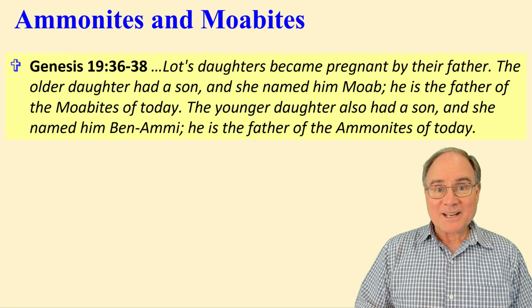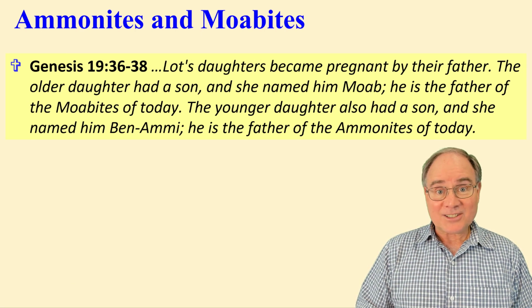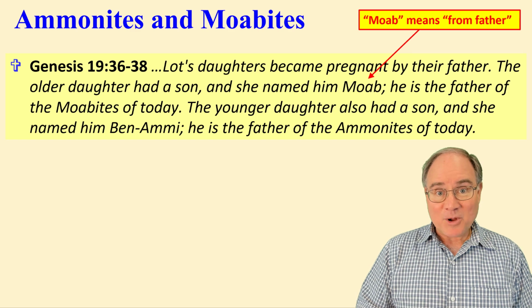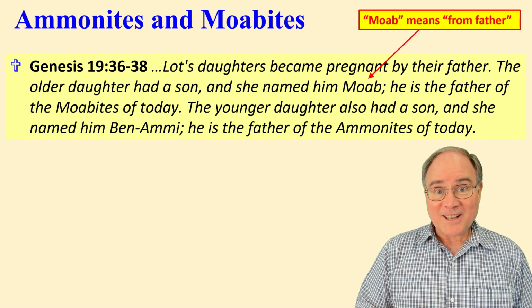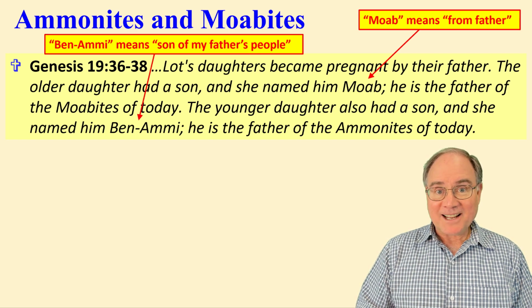Let's look at the Ammonites and Moabites first. Genesis 19 tells us that Lot's daughters became pregnant by their father. The older daughter had a son, and she named him Moab. Moab means from father. He is the father of the Moabites today. The younger daughter also had a son, and she named him Ben-ammi, which means son of my father's people. He is the father of the Ammonites today.